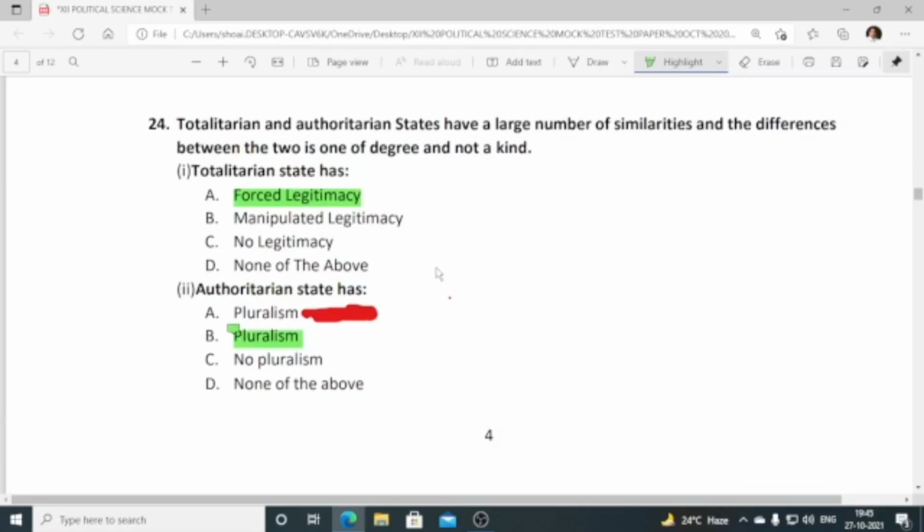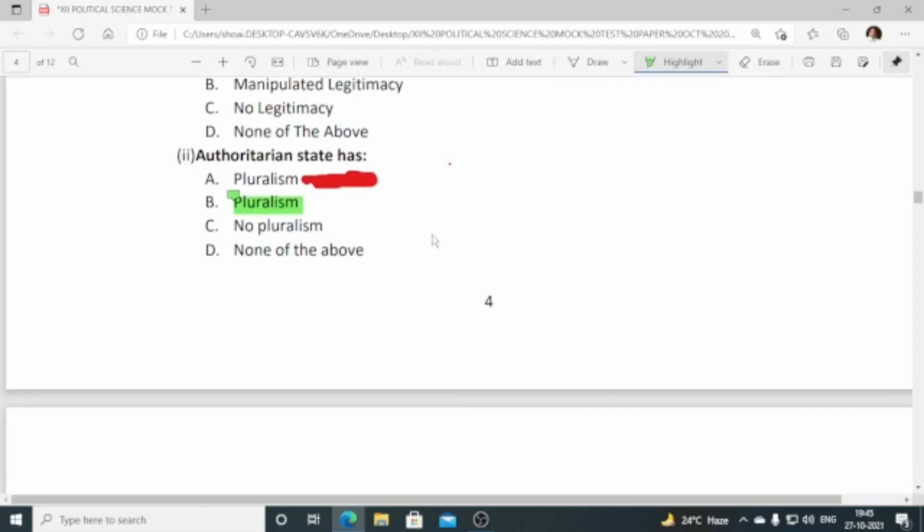Number 24, totalitarian and authoritarian states have a large number of similarities, and the differences between the two are one of degree and not of kind. So the totalitarian state has forced legislation, which is correct. The authoritarian state has pluralism, here is the mistake, it is controlled pluralism. Okay, B should be controlled pluralism, so B is the correct answer.